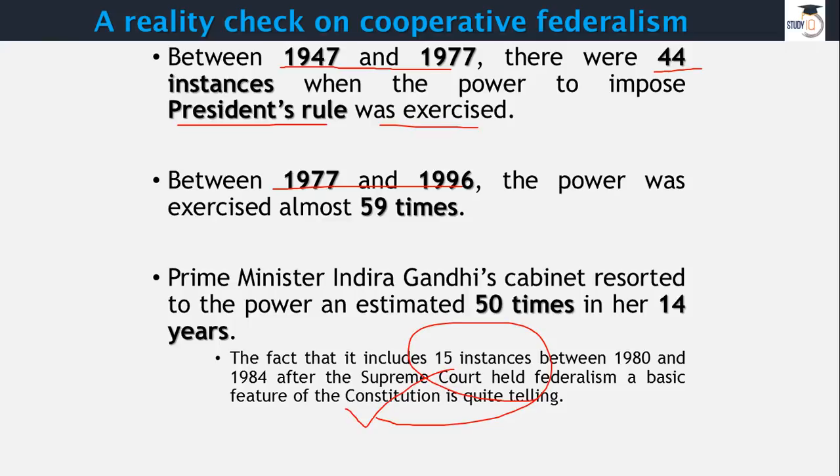Now, cooperative federalism, we have heard about this thing, we have talked about this thing. Cooperative federalism is basically you have the center and state, or one center and multiple states set up, just like our country. But you have this cooperative, both the center as well as states working together as a team rather than trying to flex muscles or to show who is more powerful.